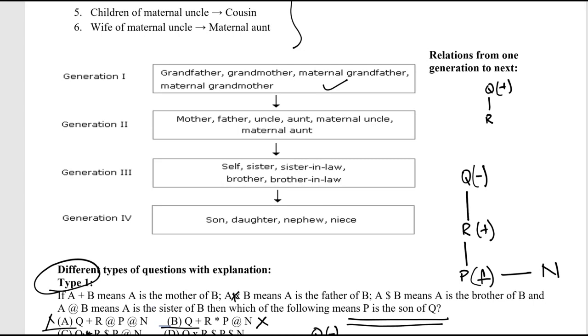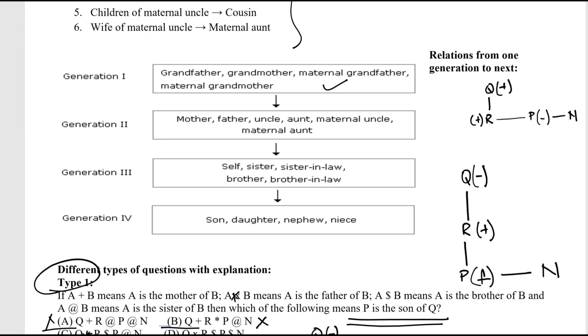Then R dollar P, R is brother of P, plus sign. P at the rate N, P is sister of N. तो ये तो गलत हो गया, because is P the son of Q, तो ये भी आपका गलत हो गया. So option C is also not the correct.